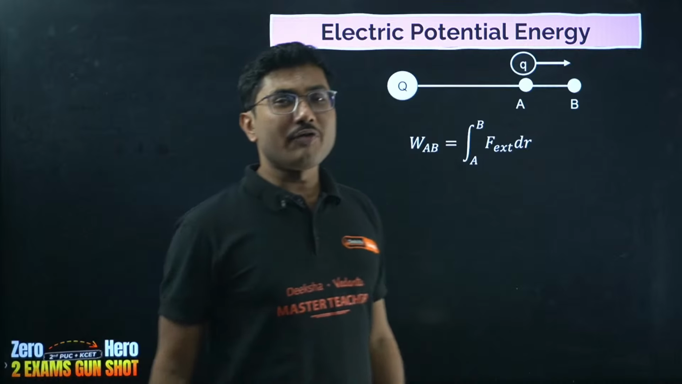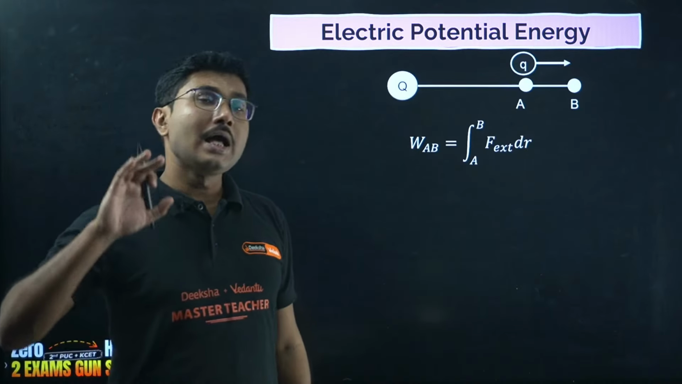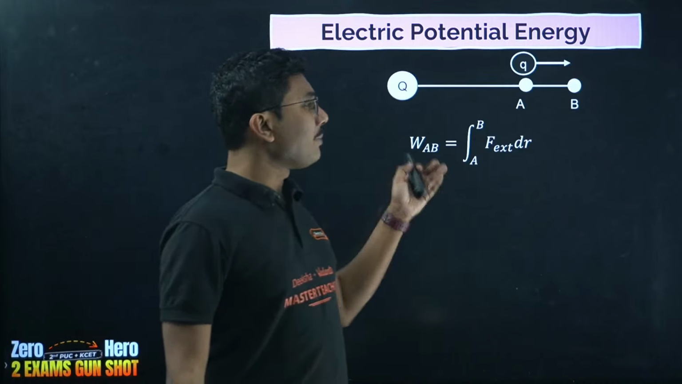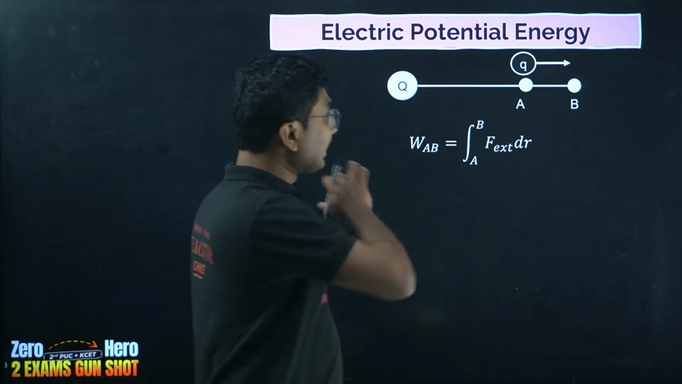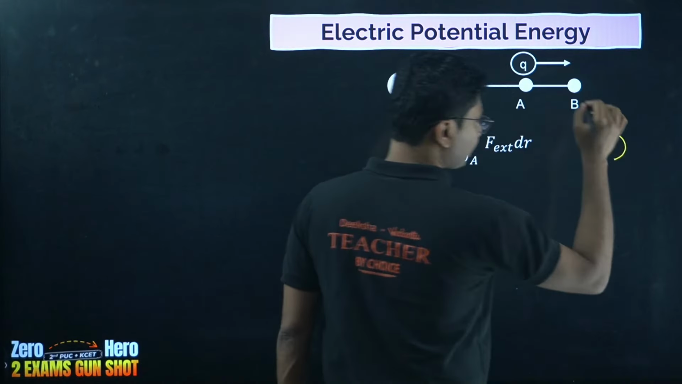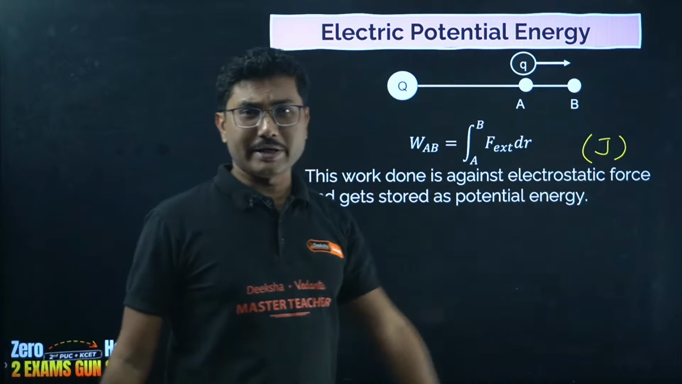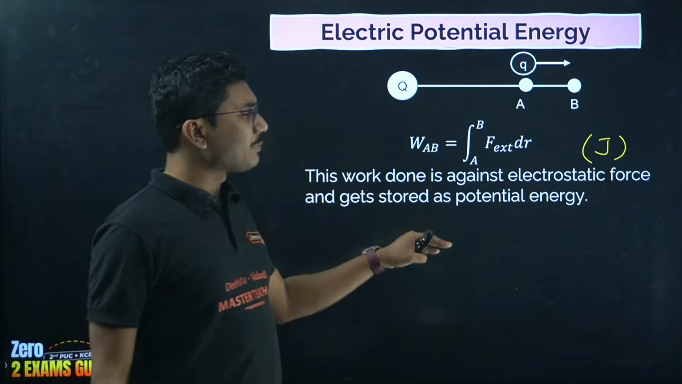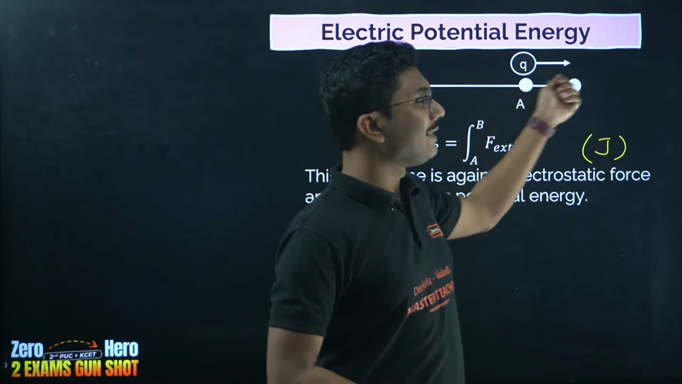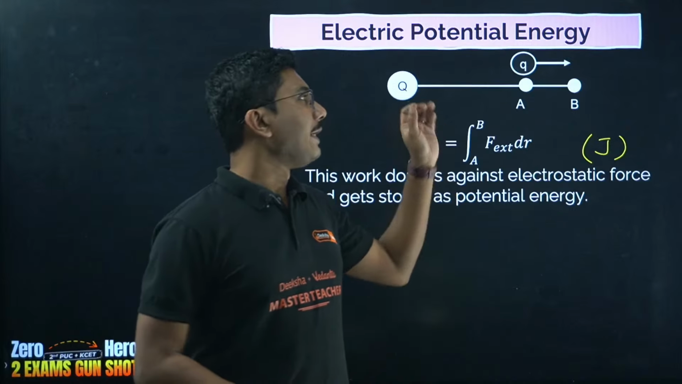And what is the unit of energy? The unit of energy is the same as mechanical work done, that is joules. So the same unit is applicable for electric potential energy as well, its unit is joules. This work is against the electrostatic force and gets stored as potential energy. So when you do some work in an external electric field, the work is not lost, it is basically stored.